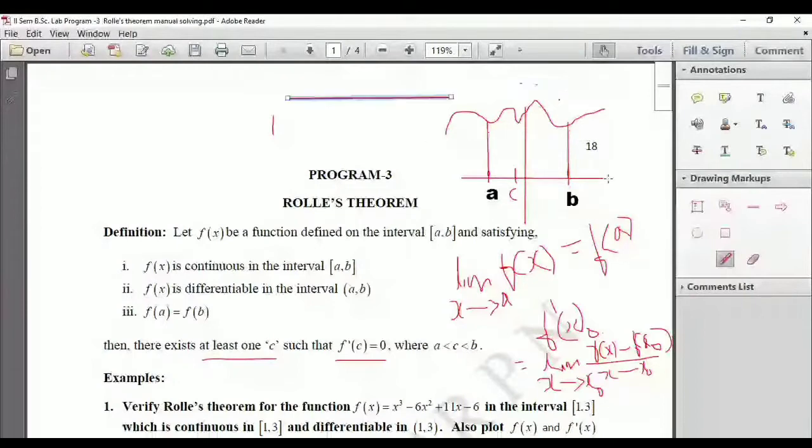And you know, if any two straight lines are parallel, their slopes are the same. Because of that fact, the slope of this tangent is also 0. So the theorem gives you a guarantee that there exists at least one C if these conditions are satisfied. There may be more than one C also. Okay. Now let us move on to the next.